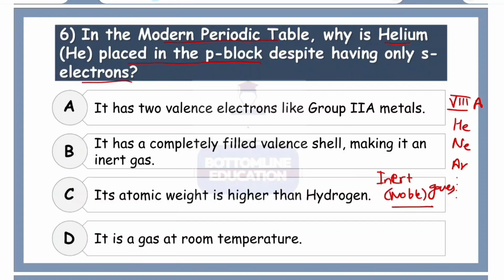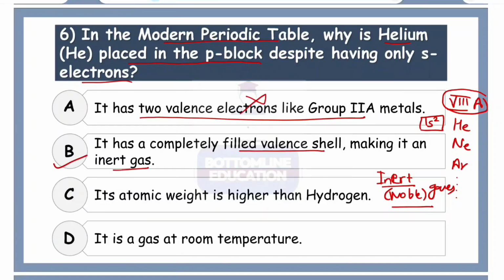Now they are very similar in properties, and for that reason they are placed in the same group 8A, though helium is an s block element. So the obvious reason is because of being an inert gas or noble gas. It does not have two valence electrons like group 2A, obviously that's not the reason. It has a completely filled valence shell, making it an inert gas. This is the correct option, number B.